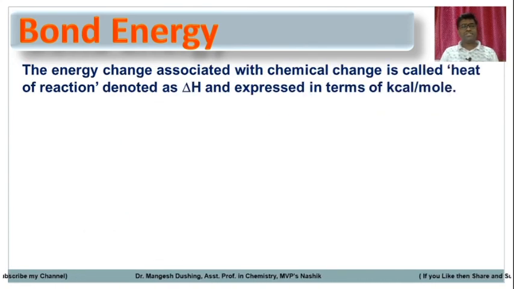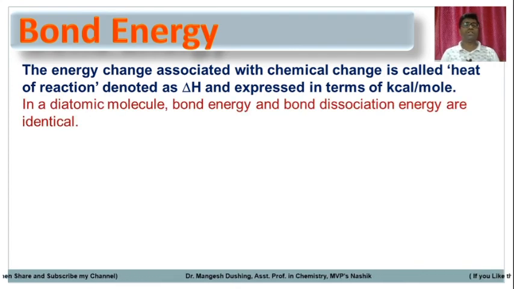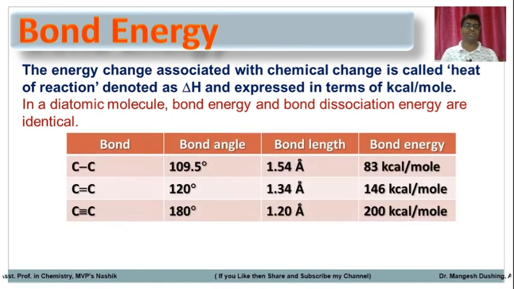The energy change associated with a chemical change is called heat of reaction, denoted by delta H and expressed in kilocalorie per mole. So the bond energy unit is kilocalorie per mole. Bond energy is called heat of reaction because whatever heat is gained or released by breaking of those bonds is called heat of reaction. In the case of diatomic molecules, bond energy and bond dissociation energy are identical because there is only one bond. But in the case of polyatomic molecules, the average bond dissociation energy is called bond energy.